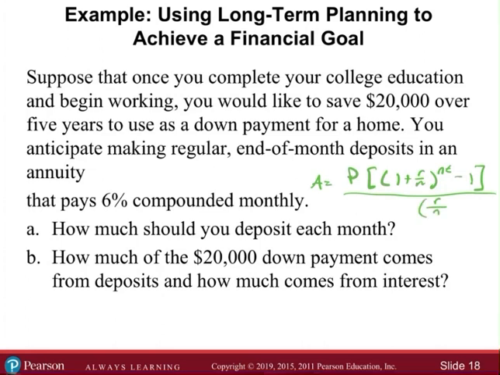R over N. Okay. So I think we're given everything except P. I probably should give myself some space, but I think we can manage this, right? So if I solve for P, for part A, the amount that we're going to deposit at the end of each month is going to be given by, now our denominator is going to be 1 plus our rate, 6%. So that's 0.06 divided by 12, because it's every month, to the power of 12 times 5, because I think we said 5 years, minus 1.